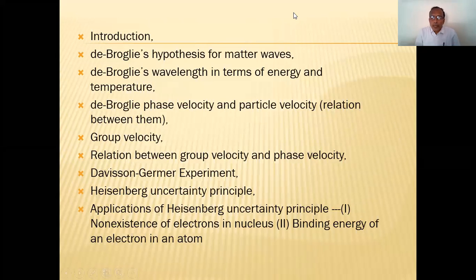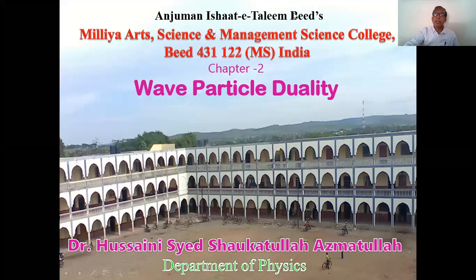So today we are going to see the third chapter of this paper number 15. The title of the paper, you already know, is Classical and Quantum Mechanics. So far we have completed two chapters. One chapter we have already covered, that is classical mechanics, and the second chapter was origin of quantum mechanics.